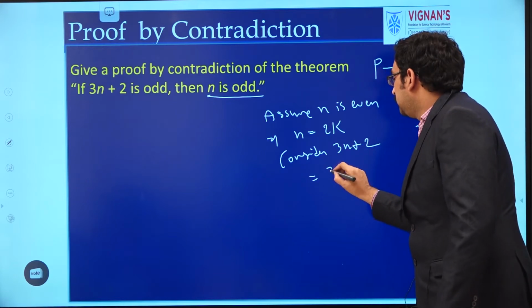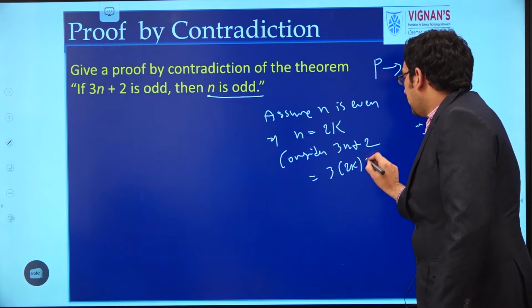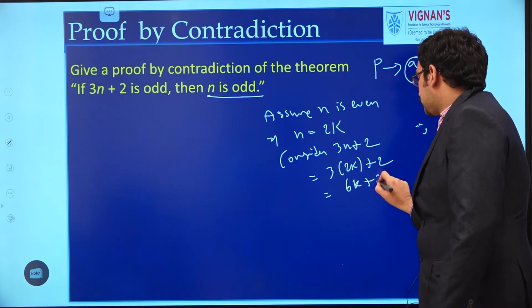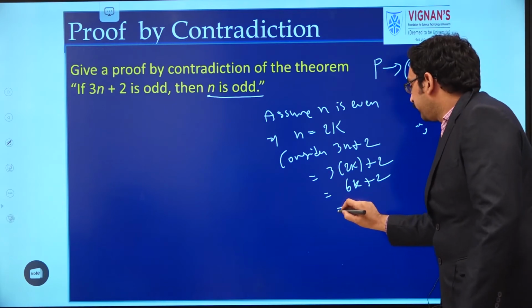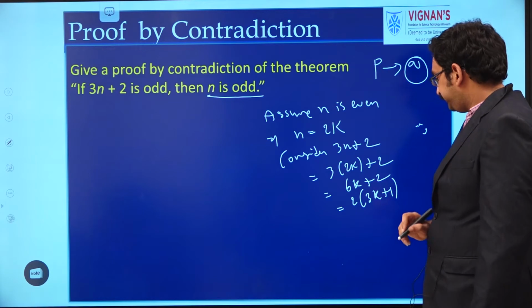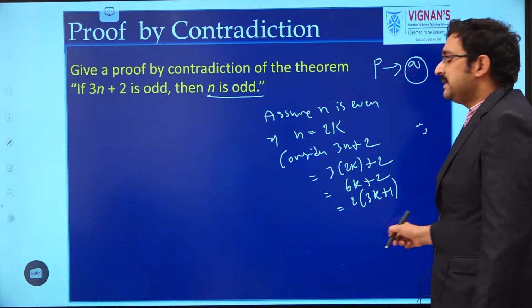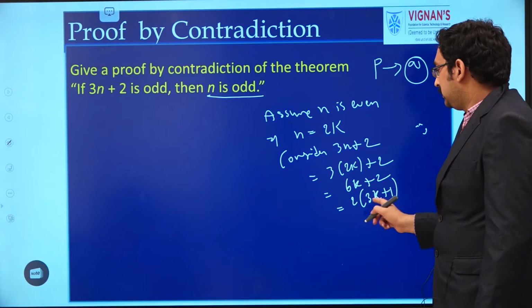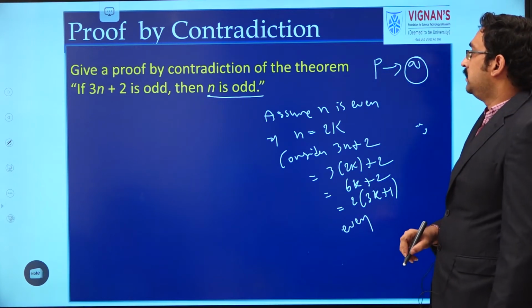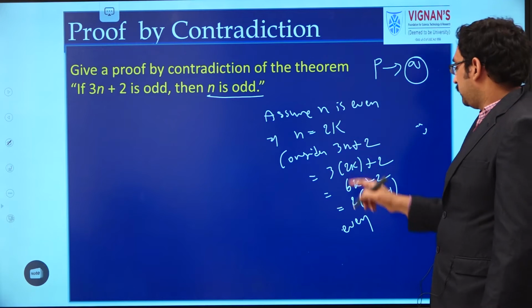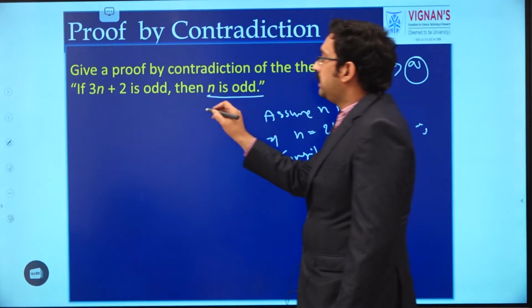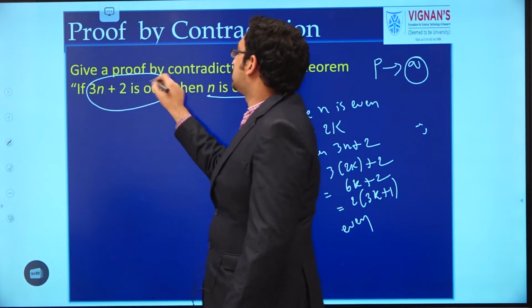So now consider 3 into n plus 2. That equals 3 into 2k plus 2, which equals 6k plus 2. Take 2 as common, and we will get 2 into (3k plus 1). As it is a multiple of 2, it is clear that 3n plus 2 is even. So we proved that 3n plus 2 is even, which is a contradiction, because we already know that 3n plus 2 is odd.